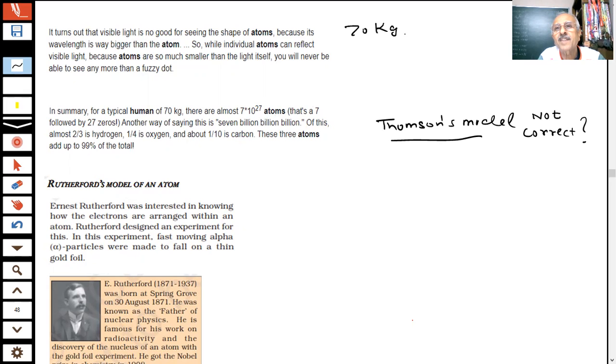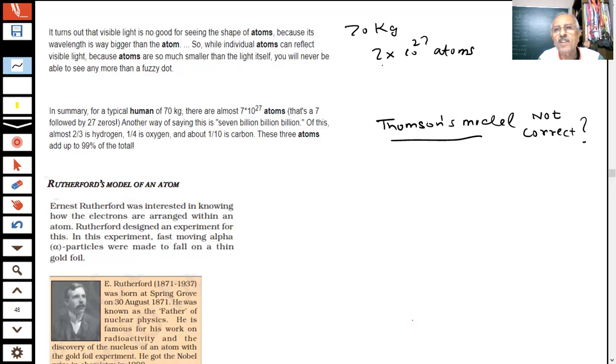A 70 kg person, how many atoms are there? 10 power 27 atoms. See how big that number is. Very big. If your weight, student, is 45 or 50 kg, then you are made up of about 10 power 26 atoms. That is 7 billion billion billions of atoms.